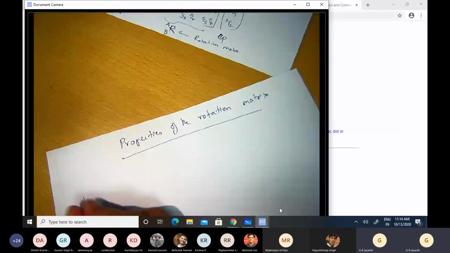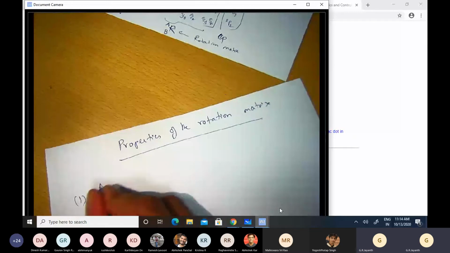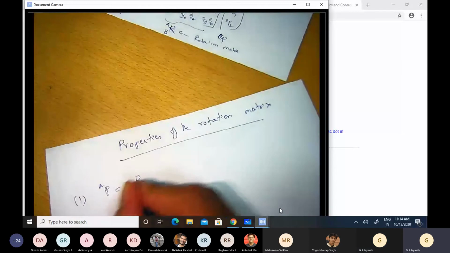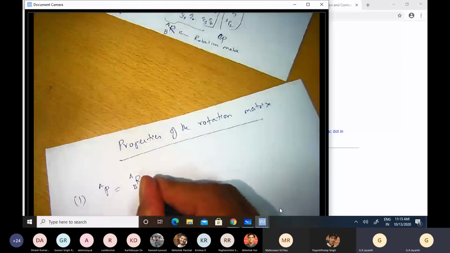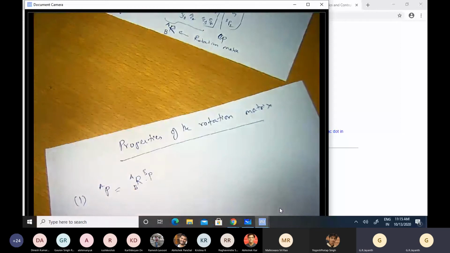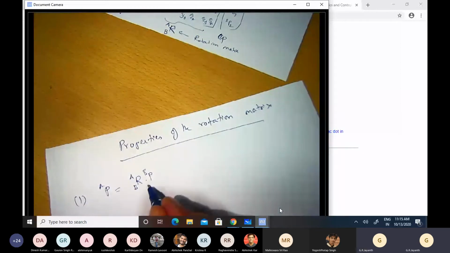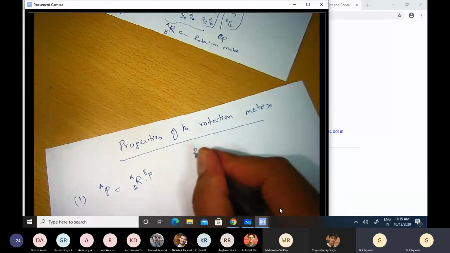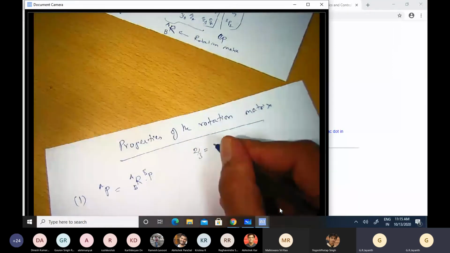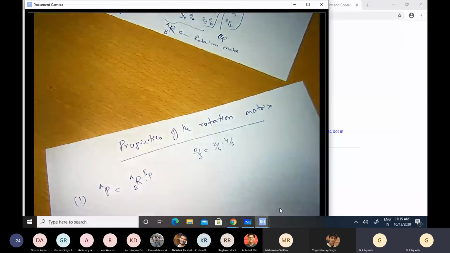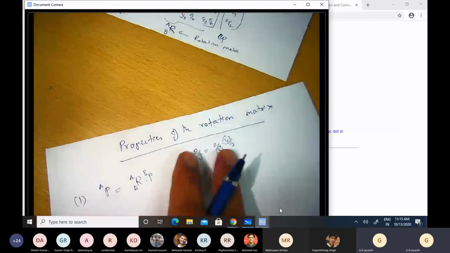So let us first start with this equation: P represented in the A coordinate frame equals the rotation matrix of B with respect to A times P represented in the B coordinate frame. First, you appreciate the elegance of this representation. It is reminiscent of cancellation of cross terms when writing out a product of fractions. For example, I can write 2 by 3 as 2 by 4 times 4 by 3, so I can remove 4 and get this term on the left hand side.